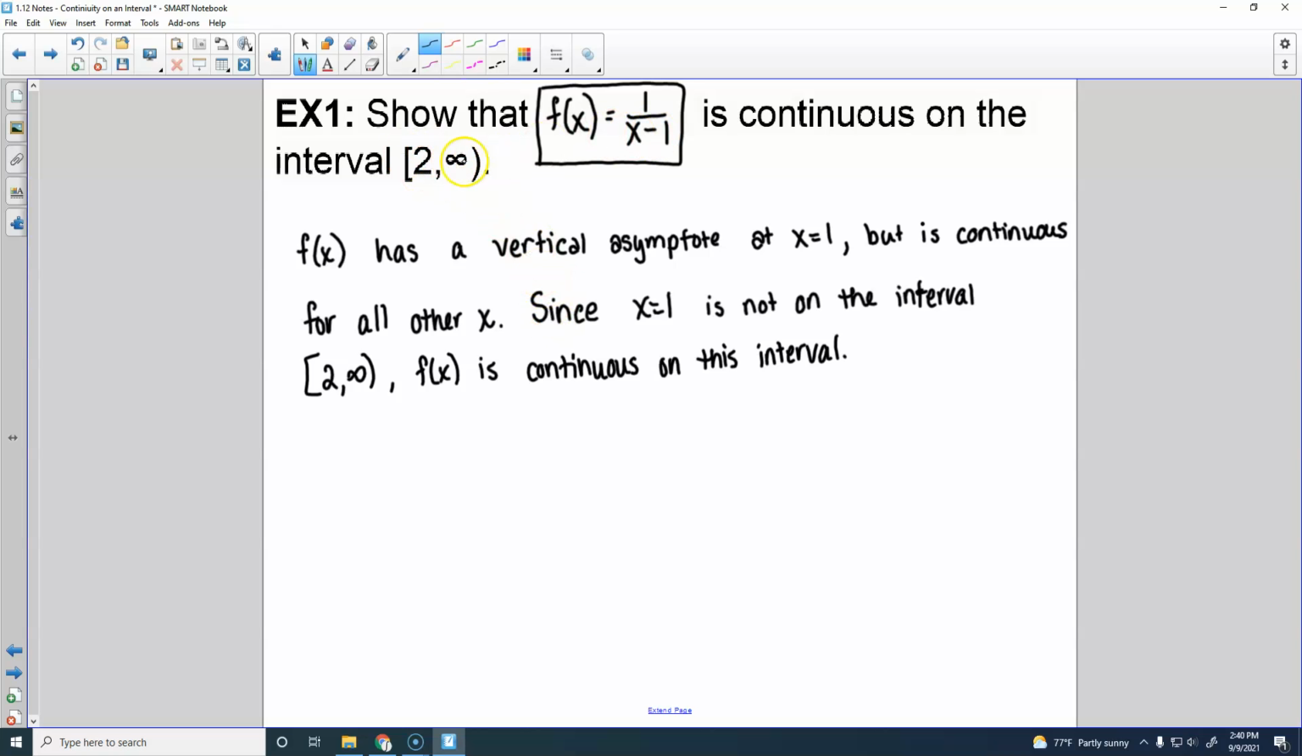Yeah, since 1 is not between 2 and infinity. Yeah. If this was negative 2 to infinity, f of x would not be continuous on that interval. What is the bracket? Bracket is like having a less than or equal to or a greater than or equal to. Oh, okay. It includes the point. A parenthesis is like having a less than or a greater than.